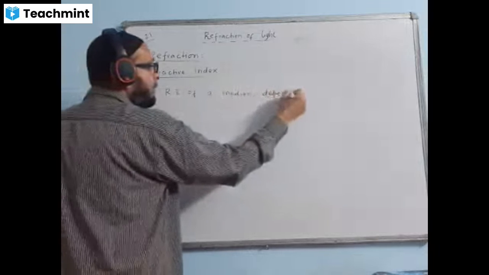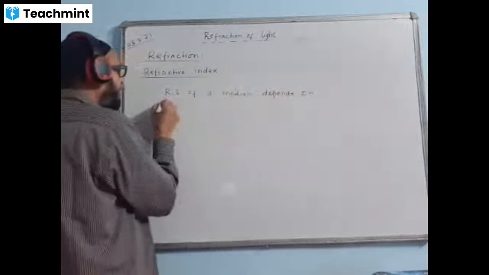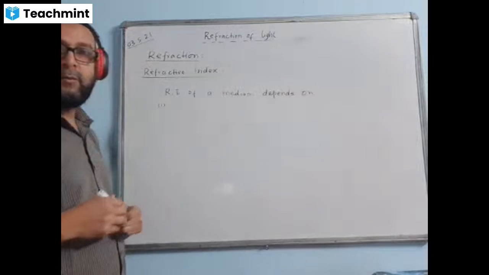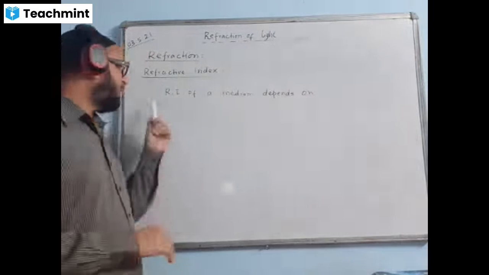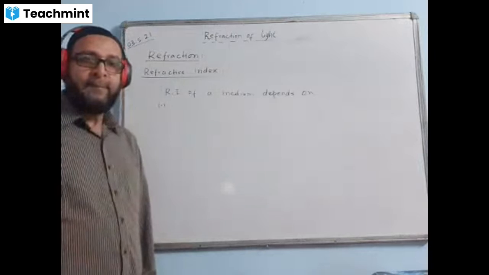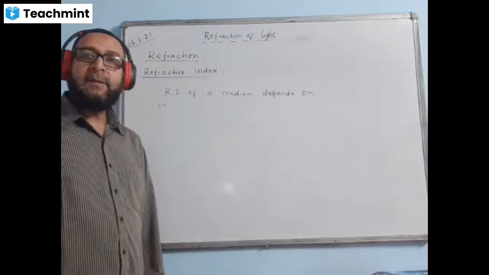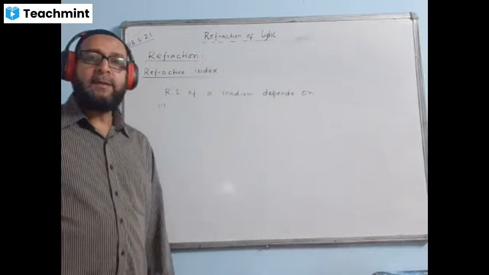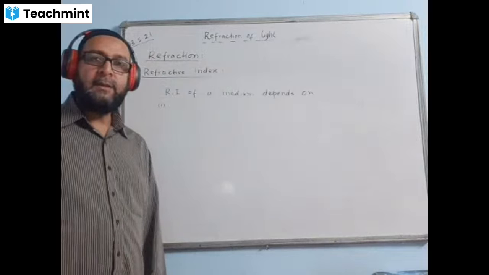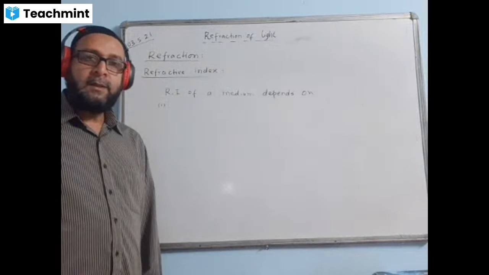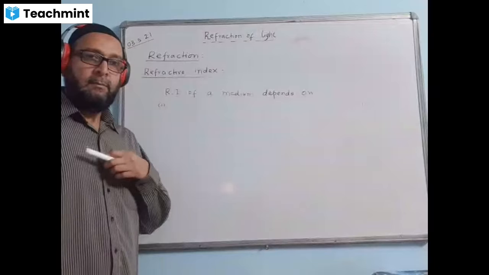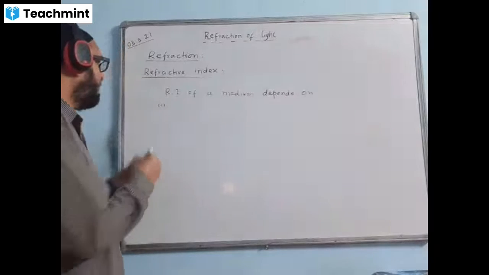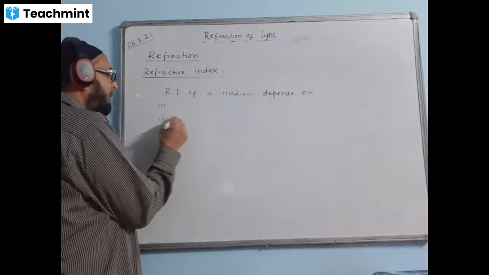The refractive index of a medium depends on, number one, the first factor, the density of the medium. That means the nature of the medium, the density of the medium, first factor. Number two, second factor, temperature.